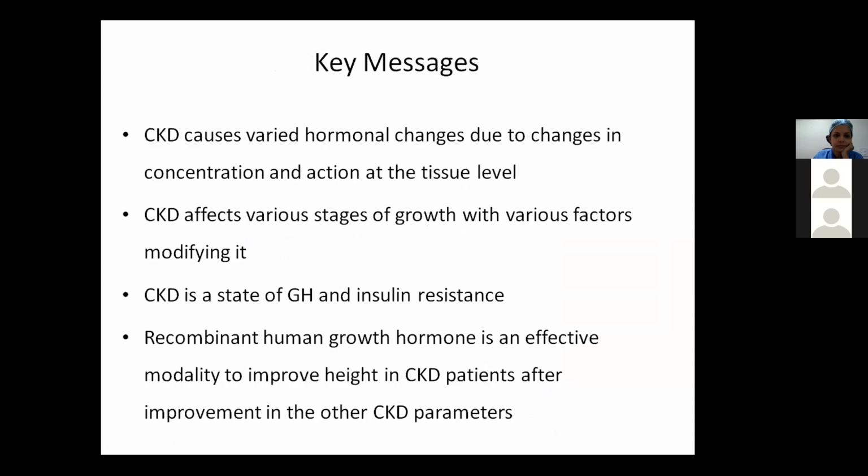So the key messages are: CKD causes various hormonal changes due to changes in the concentration and action at the tissue level. It can also affect various stages of growth with various factors modifying it. CKD is a state of growth hormone and insulin resistance. And recombinant human growth hormone is an effective modality to improve height in CKD patients after improvement in the other CKD parameters.